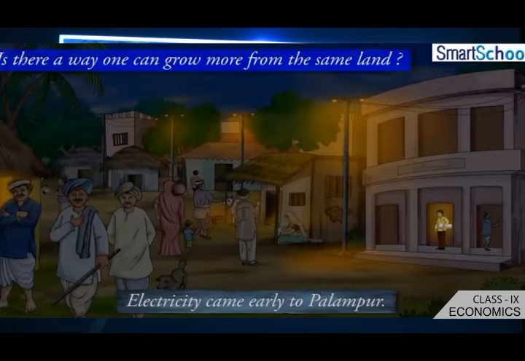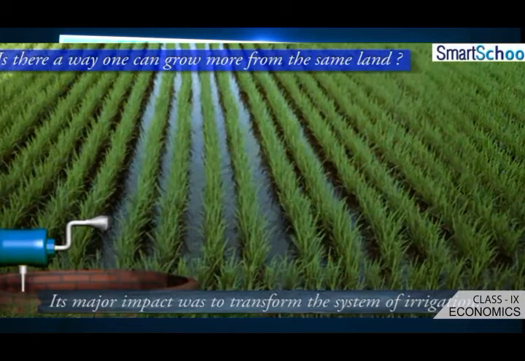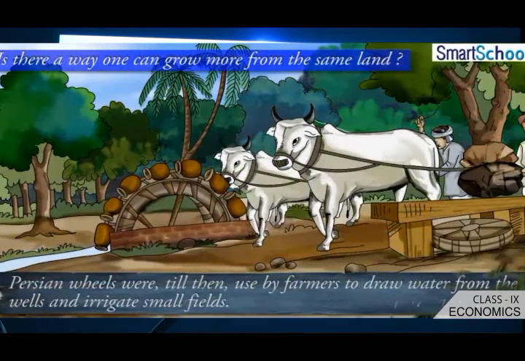Now Persian wheels are operated manually. So this is a tube well, and you see how the entire field is irrigated. Here you have the traditional method of irrigating the land, that is, through the Persian wheel. But through this, the water has to be drawn from the wells and can irrigate only a small field. But with the help of pump sets or tube wells, it is easy for the farmer to irrigate hectares and hectares of land. Thereby, they are able to irrigate more than 200 hectares of land.